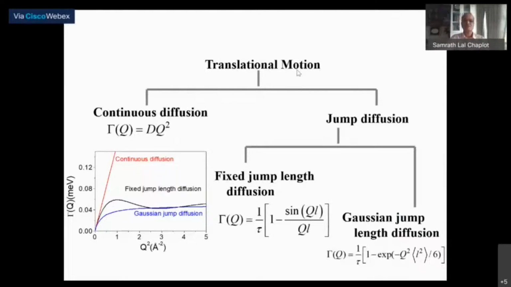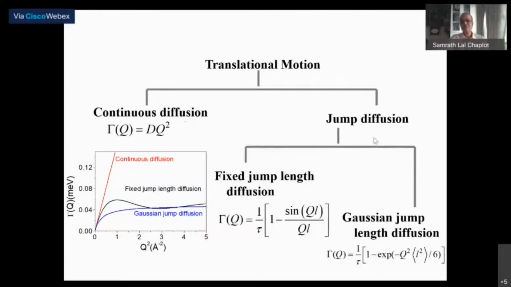Now translational diffusion, on the other hand, can again have various types, like in a liquid or a gas. You can think of a continuous diffusion, but the diffusion is very different whether it's a solid, liquid, or gas. In a liquid it is a certain kind, but in a solid, most often the diffusion is through jump motions, because atoms have definite sites, and there are certain nearest neighbor distances, and an atom